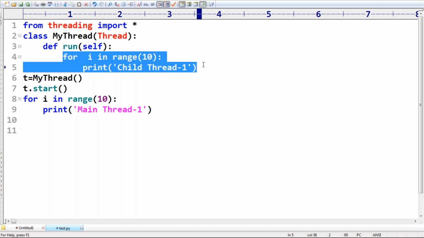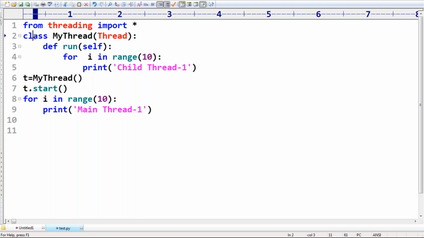Okay, that's all. I'm creating a class by extending the Thread class. Joel, observe that. Next, in the run method, for i in range of 10, just observe what I'm doing.